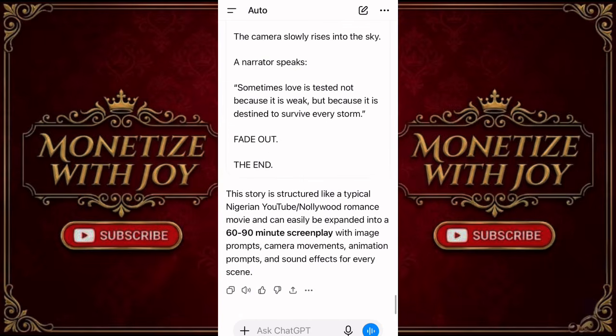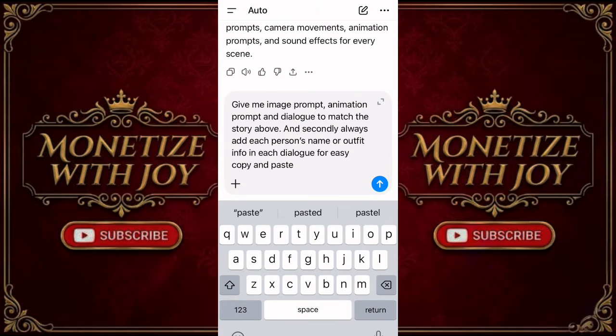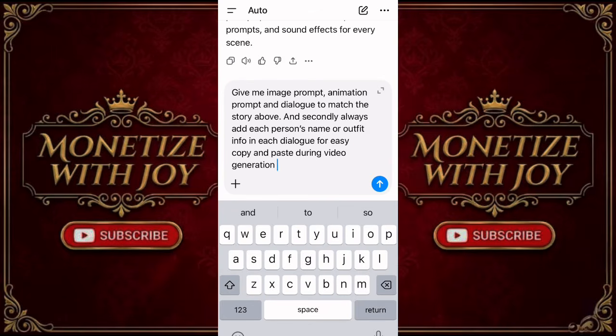So yeah, I already have my script. Let's not waste too much time in this particular segment. I'll just ask ChatGPT, give me image prompt, animation prompt, and dialogue to match the story above. And secondly, always add each person's name or outfit info in each dialogue for easy copy and paste during video generation. The reason I did this is because I don't want to be doing bracket open the girl, bracket close, or bracket open the boy's mother and all of that, the lady in red, the lady in black. No, I don't want that. So let's see if ChatGPT can actually erase that stress from this video generation. Okay, I'll just say copy and paste during the video generation, and then I'll send.